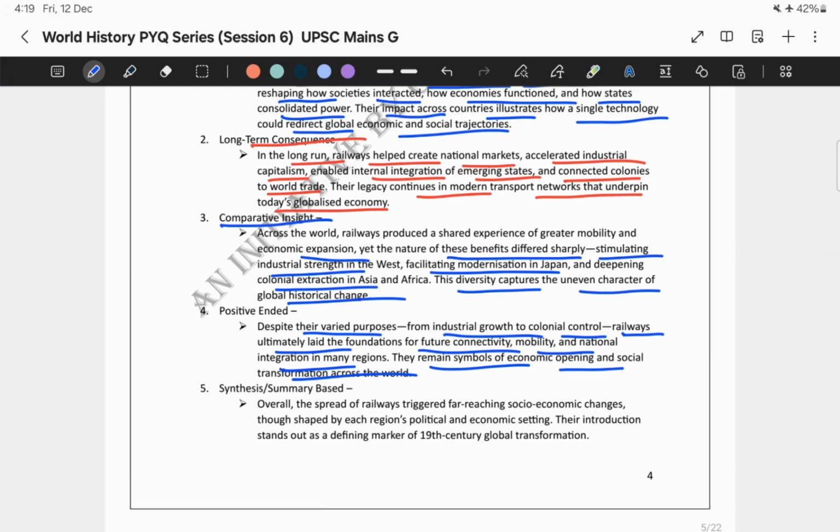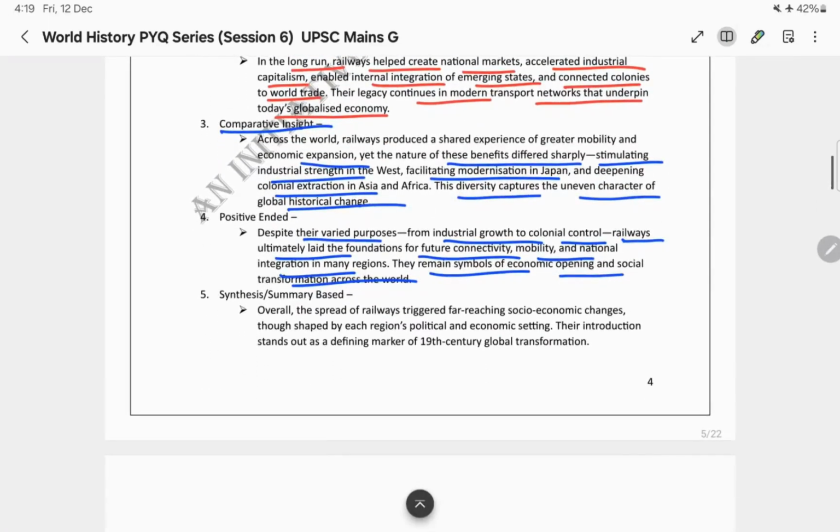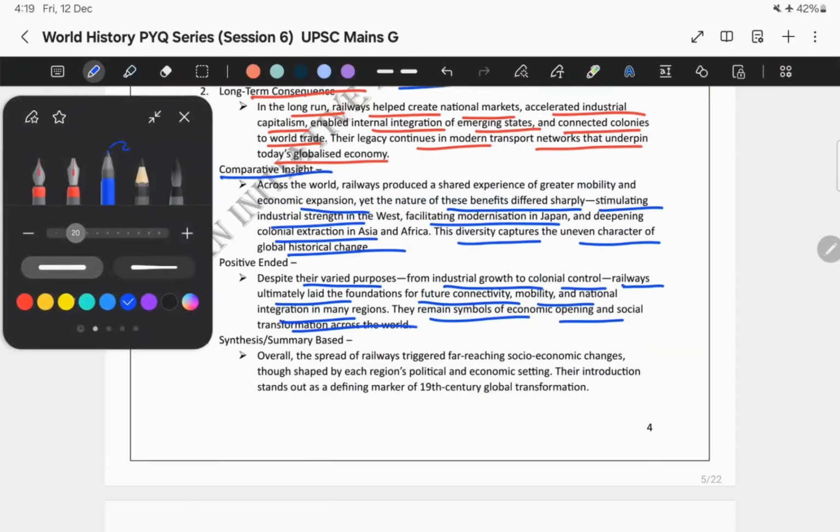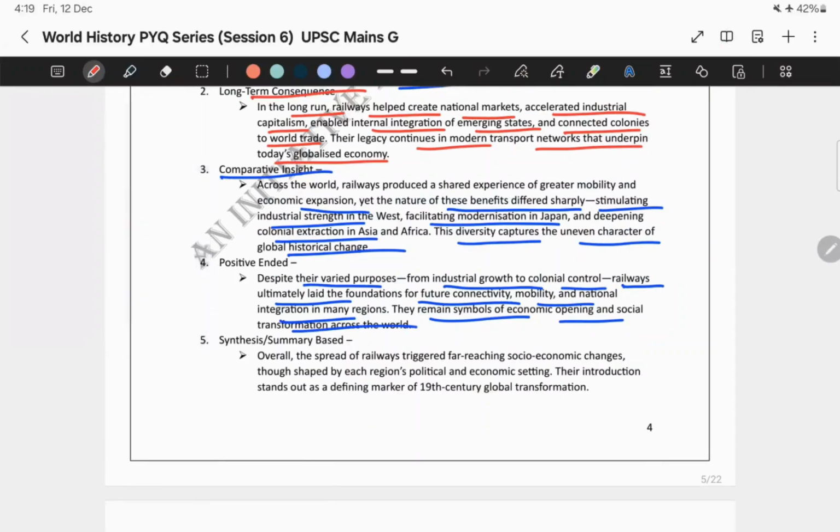Next comes the final approach, the synthesis or summary based. What does this mean? It means you are summarizing your entire answer as a part of the conclusion. You can write it like this: overall, the spread of railways triggered far-reaching socio-economic changes, though shaped by each region's political and economic setting. Their introduction stands out as a defining marker of 19th century global transformation.